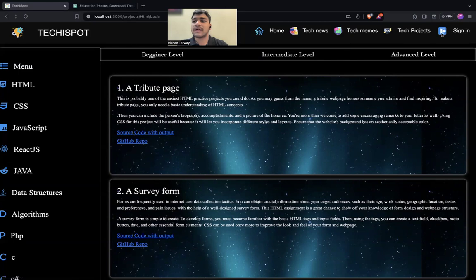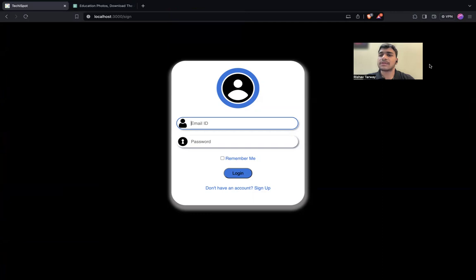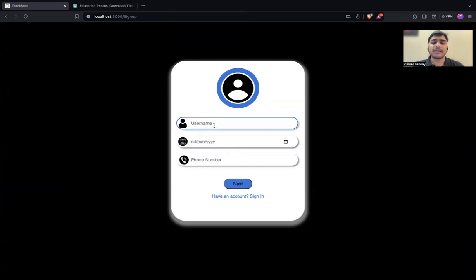Next we have user authentication for that particular person. If he wants to join our community, he has to sign up first. If he is already a member, he can sign in using the sign up or sign in option. The fields will be the username of the person who wants to join our community, date of birth, and the phone number.